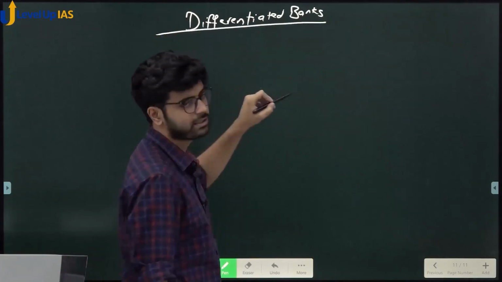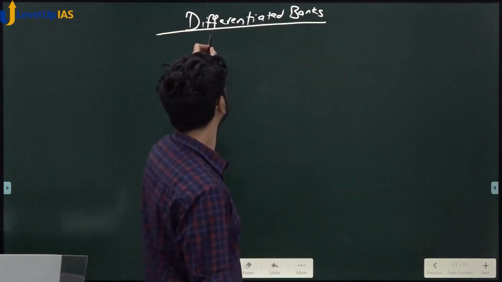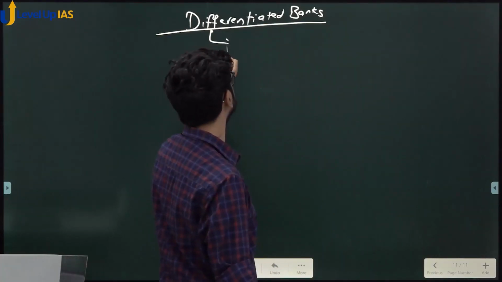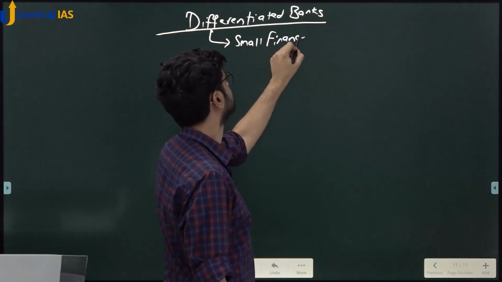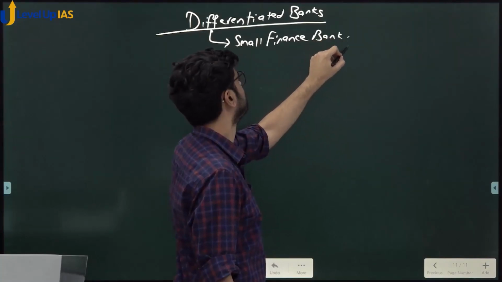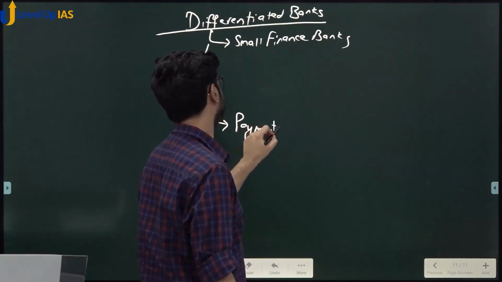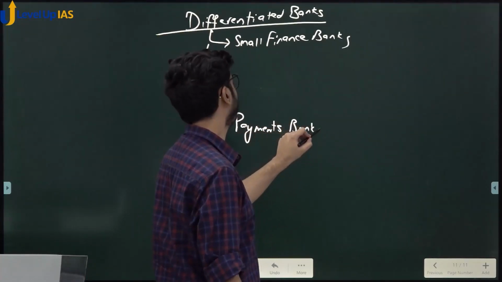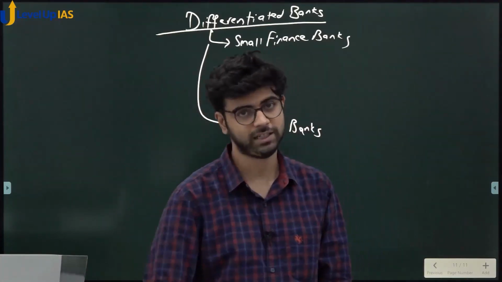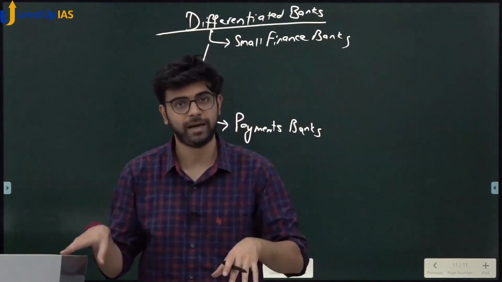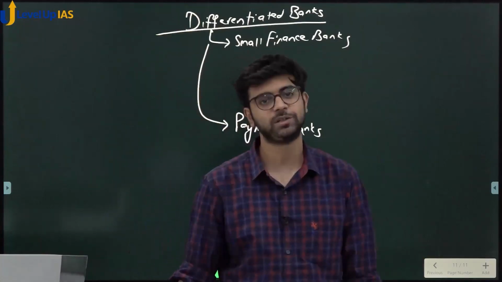Now, differentiated banks are mainly of 2 types. There can be various banks, but these are mainly of 2 types. One is small finance banks. Second is payments banks. See, do you understand the word differentiated, which means they cater to only one function. They are differentiated. Differentiated means they are specialized banks. So small finance bank is a small bank. It is only catered to small lenders and small depositors, not big ones.